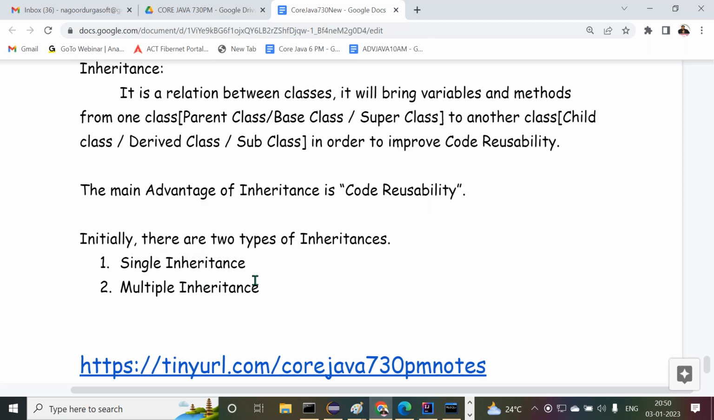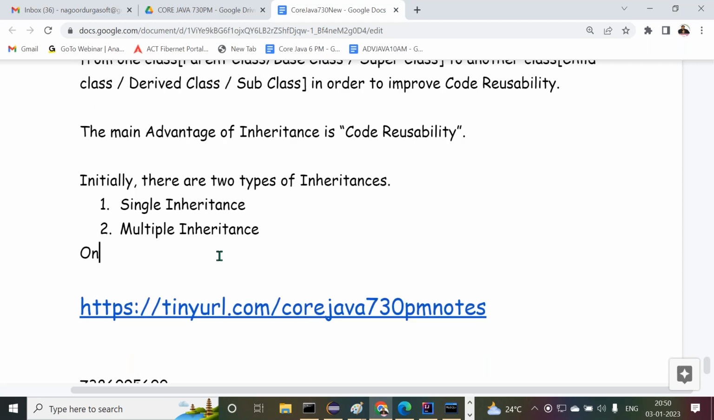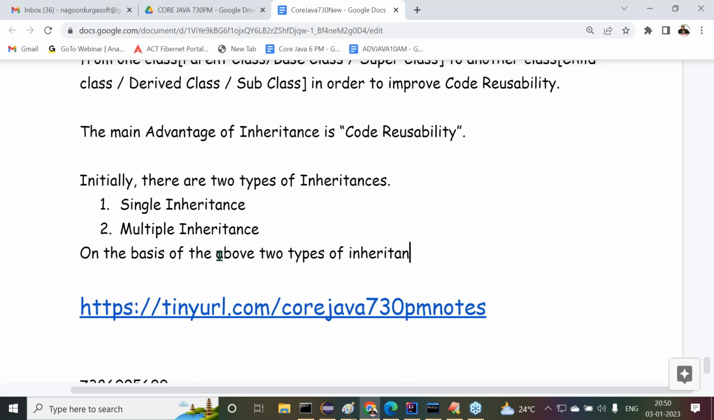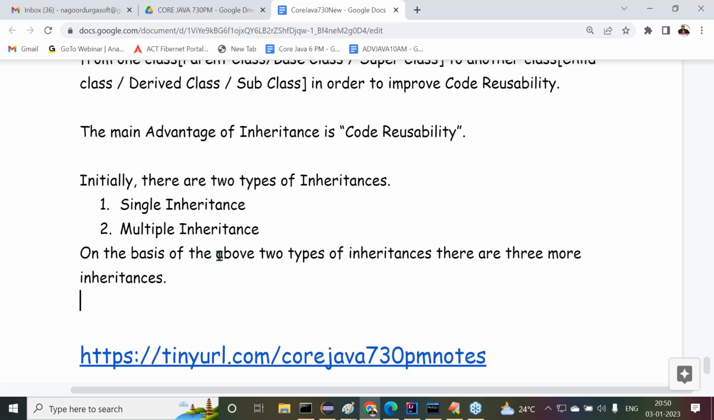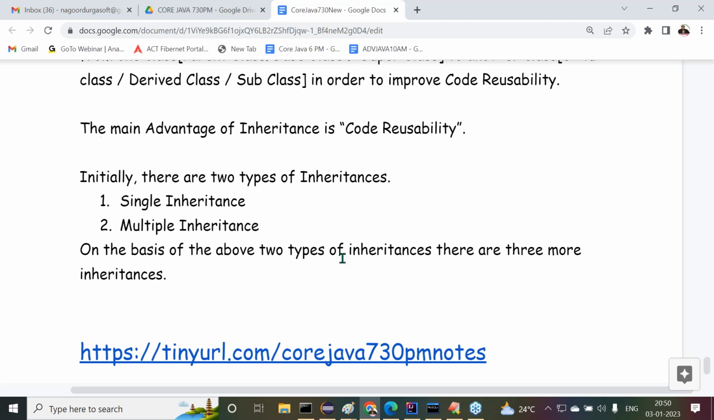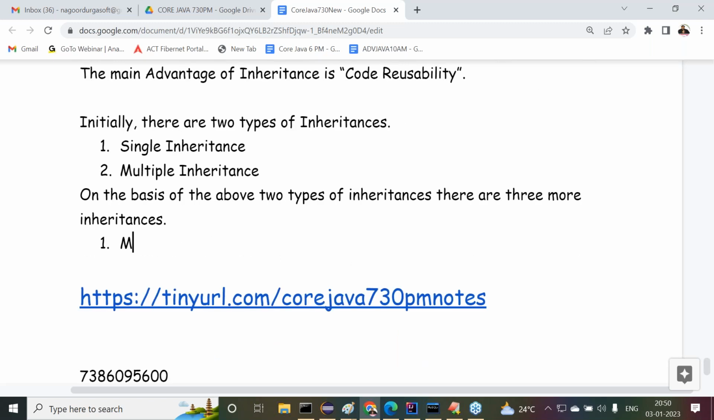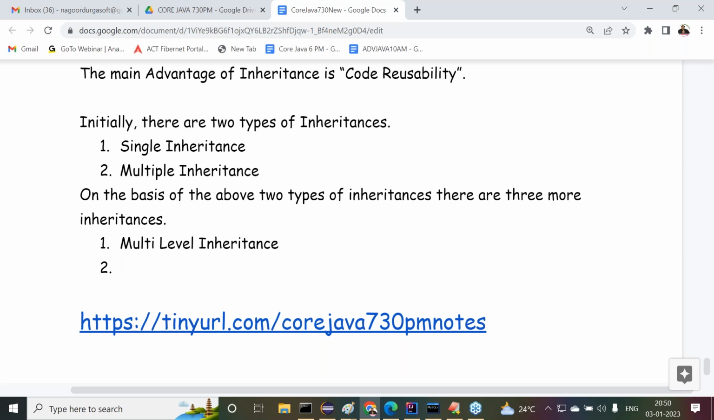But observe carefully, after that, on the basis of the above 2 types of inheritances, there are 3 more inheritances. 3 more inheritances are available after this. What are the 3 more inheritances? All right, sir. Now the next one is multi-level inheritance. Next one is hierarchical inheritance.